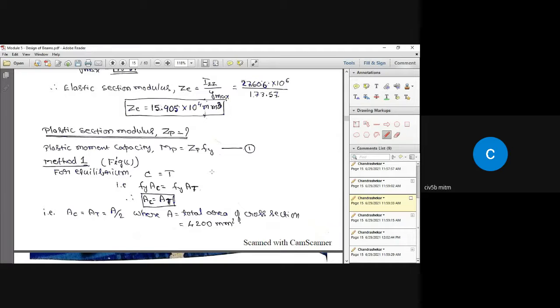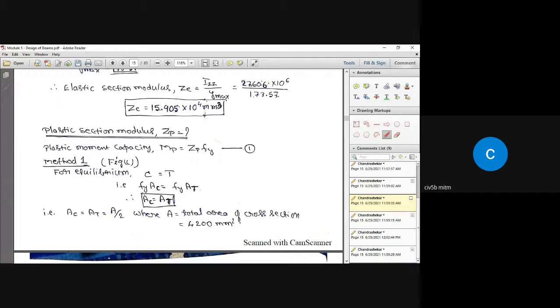Okay. So if I take the total compression for a plastic section, again all fibers are subjected to its complete stress, Fy value, yield stress value. Even in the tension zone, same. So, total compressive force is given by Fy, that is the yield stress or yield strength of the material, multiplied by the area AC, that is the area of compression zone.